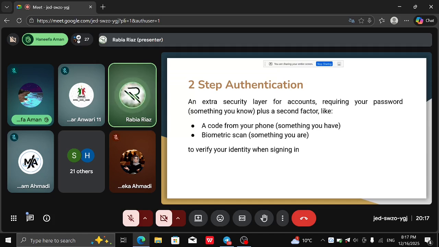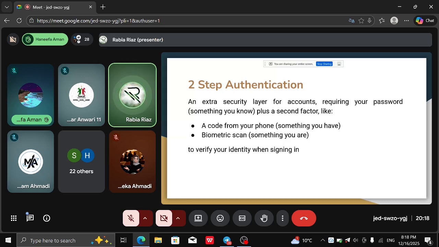And why is it necessary? Because if somehow someone knows your username and password, they will go to the website and enter your username and password. But if you have your two-step authentication turned on in your settings, that other person will not be logged into your account directly.